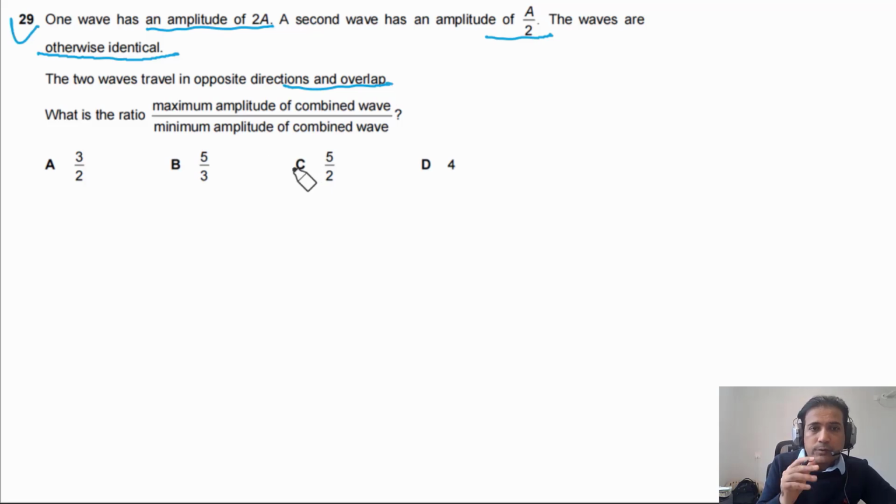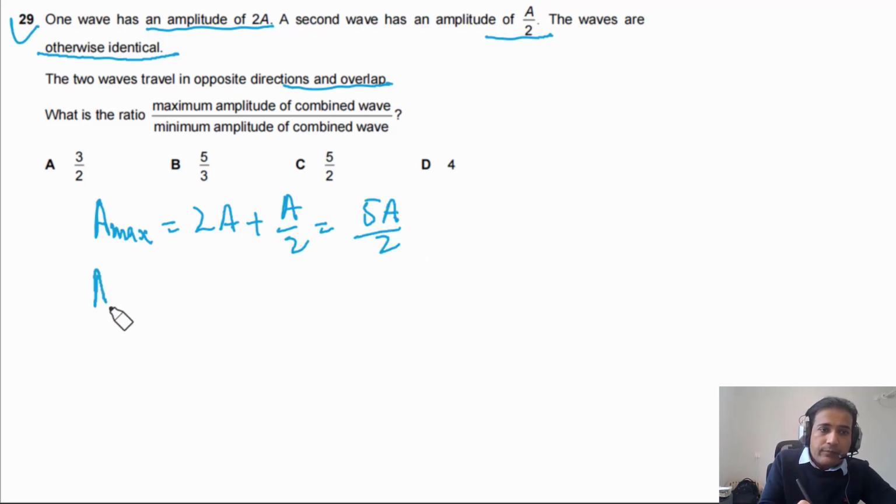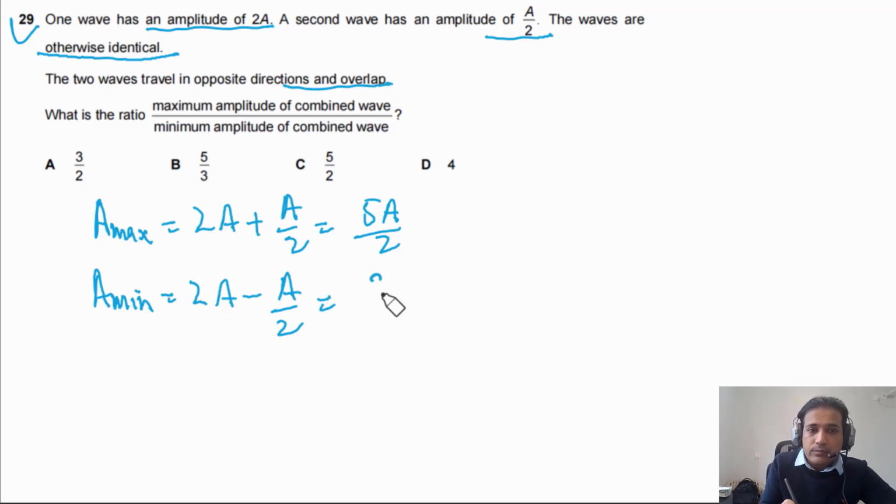So first of all, we need to understand what is the maximum amplitude. What is A max? A max is when they interfere constructively, so it has to be 2A plus A by 2. So this is simply equal to 5A by 2. And when is amplitude minimum? Simply you need to subtract: 2A minus A by 2. So in this case, we will get 3A by 2.